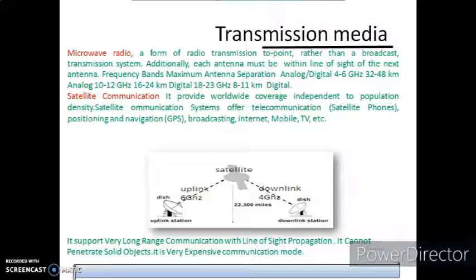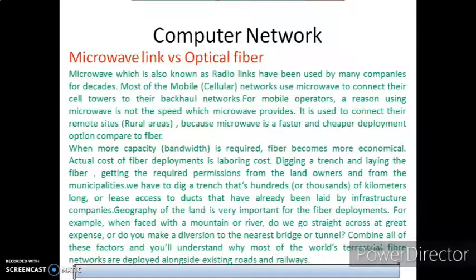Satellite communication systems offer satellite phones, GPS, that is global positioning and navigation systems, that is your maps that you are searching. It is connected to satellite, broadcasting and internet, mobile, TV, etc. It supports very long range communication with line of sight. It cannot penetrate solid objects. It is very expensive. Now leave this.